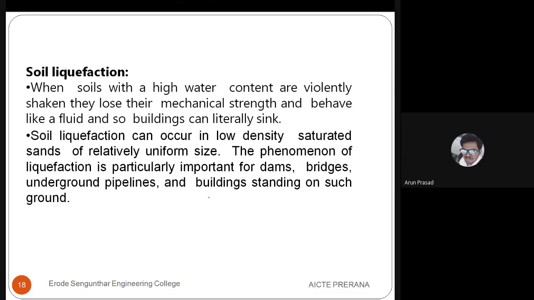Next is soil liquefaction. I will be giving some intro about this. What is soil liquefaction? This is a major criteria in geotechnical, as I told. We have to consider this before constructing any structure in the soil.